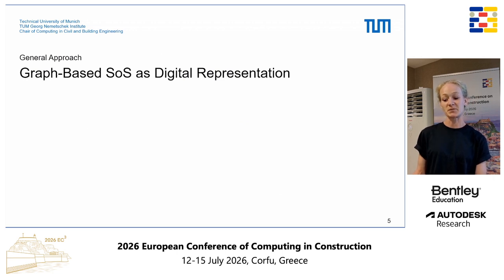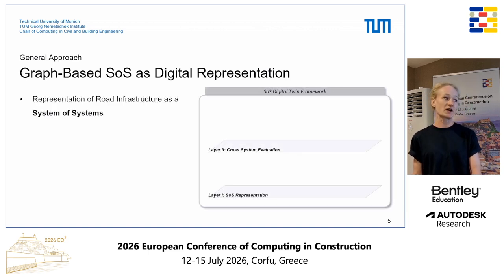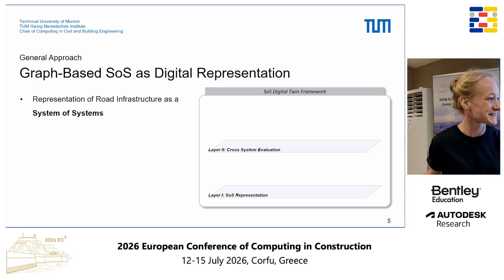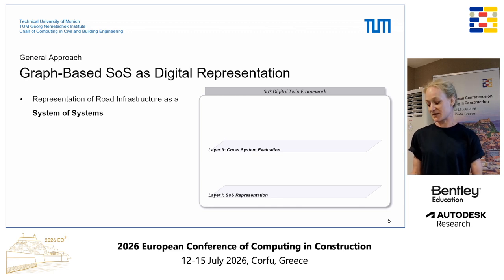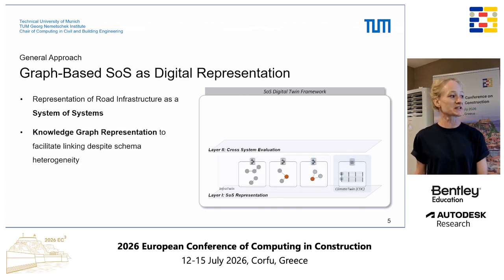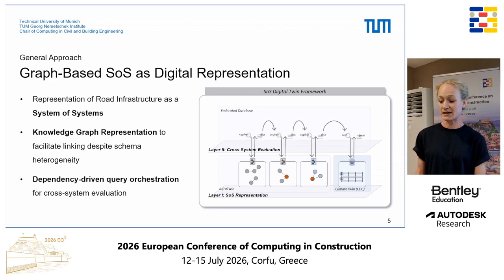So what is our take on that? What we propose is a graph-based system of systems, digital representation of road infrastructure, and it's basically divided into two layers. I guess it's not really readable, but layer one is basically the representation of different subsystems. And as we are interested in linking heterogeneous data sources, we apply here mainly knowledge graph representations that facilitate the linking of heterogeneous data. And then, as those subsystems are still not connected, we have the second layer where we connect them through an orchestrated querying, where we then, at the end, enable the cross-system querying.